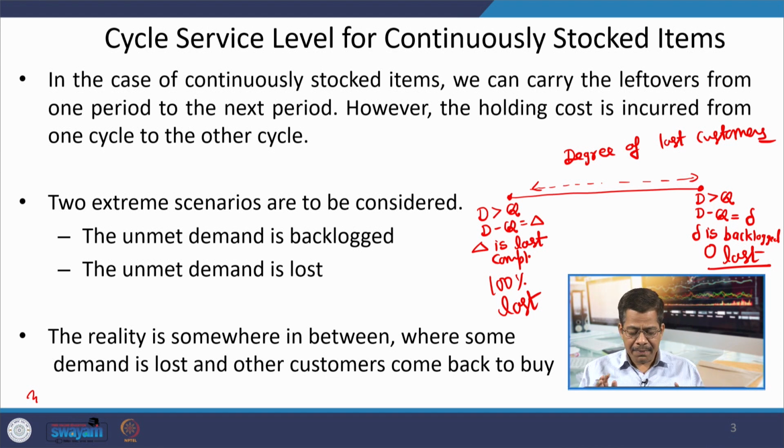As I say, practically speaking you will have a case somewhere between these two extremes. All customers backlogged, no customer lost, is also a very hypothetical situation.